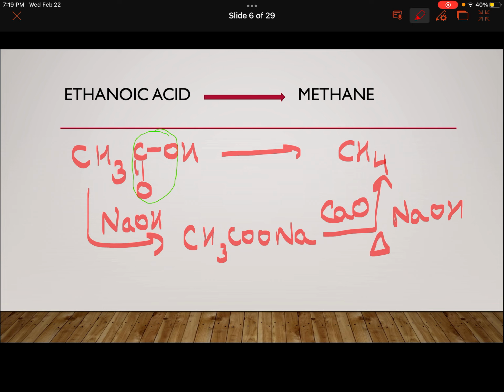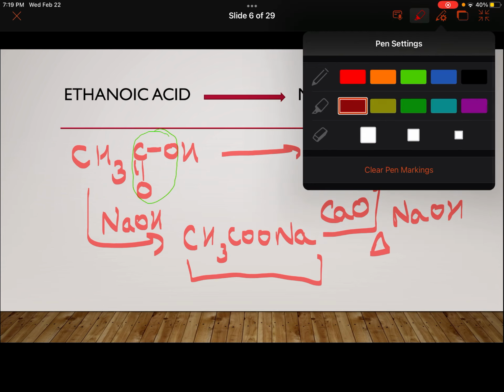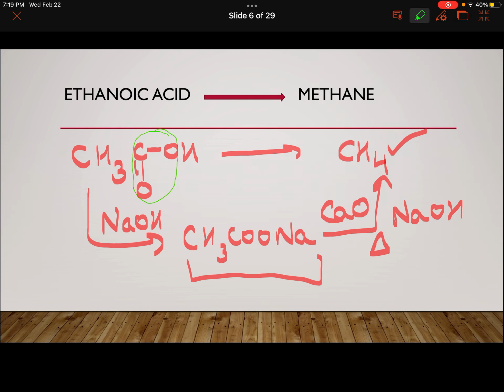So by this reaction, the CH3COONa straight away converts to methane, which I wanted to make. You have two steps here. This is the first step, and in the second step, basically we are removing this COO with the help of more NaOH. So this reaction is decarboxylation.